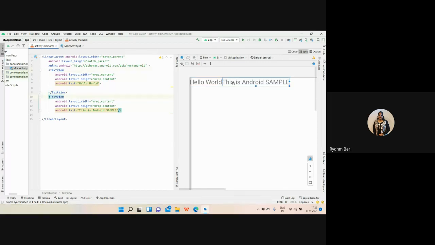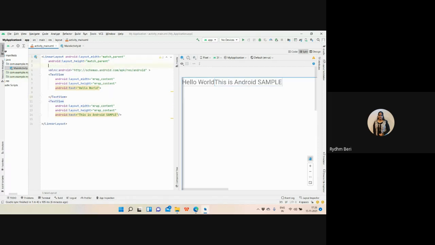So whatever components you want to place in linear layout, by default, it will place the components in a horizontal order. But I don't want this horizontal order. I want a vertical order. That means I want to place this is Android sample after hello world in the next line. For that, what you need to do in your linear layout is specify one property, that is orientation vertical.